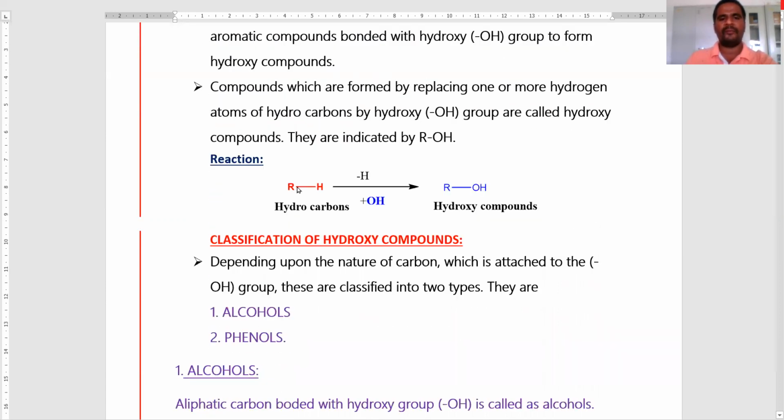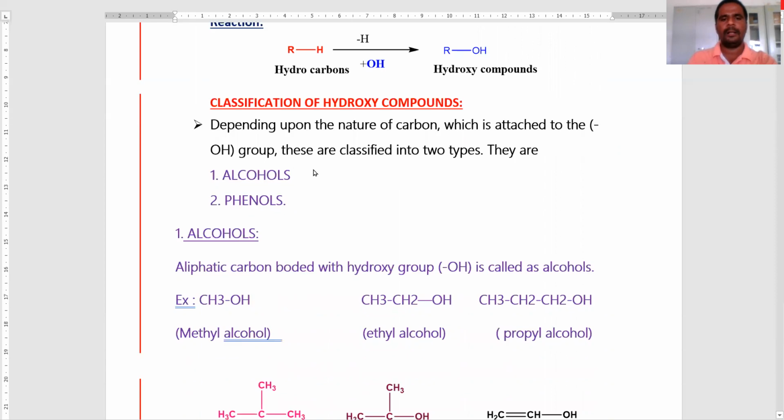Now here we observe the reaction. In hydrocarbons, one or more hydrogen atoms are replaced by hydroxy group to form hydroxy compounds. Here R may be alkyl, it may be aromatic. It means aliphatic or aromatic.